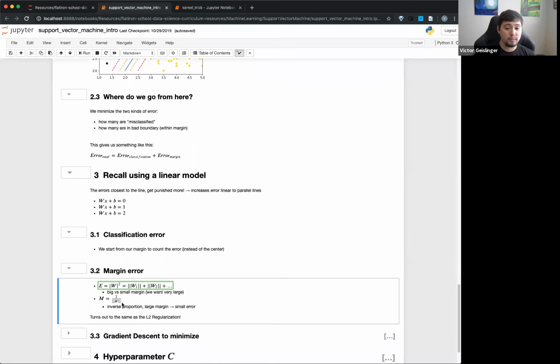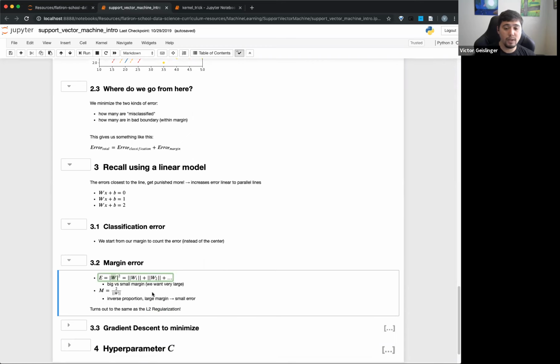Because we're doing regularization here with this squared term, we're actually doing L2 regularization. If you remember back to linear regression and how to regularize that, it's the same form as what's going on here. So by increasing our margin, we're actually regularizing.